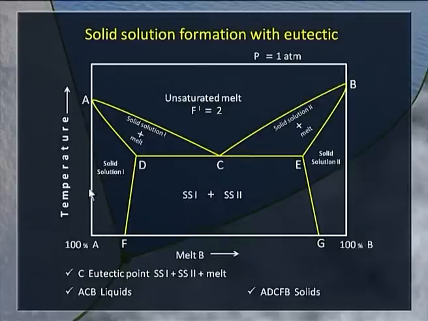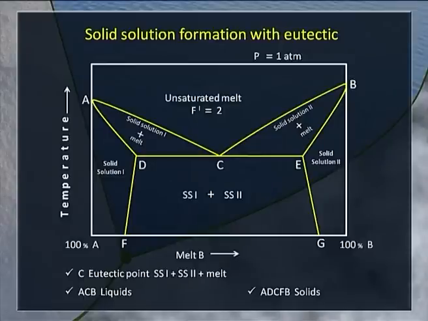This is the region in which solid solution 1 exists. That means you have a solid solution that is richer in A, and at the other end we have a solid solution that is richer in component B, solid solution 2. In between you have solid solution 1 and 2 together, and you have the region in which the solid solution 2 is in equilibrium with the melt.